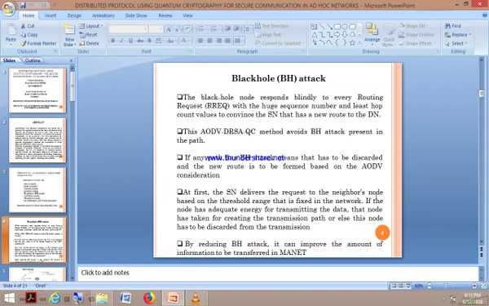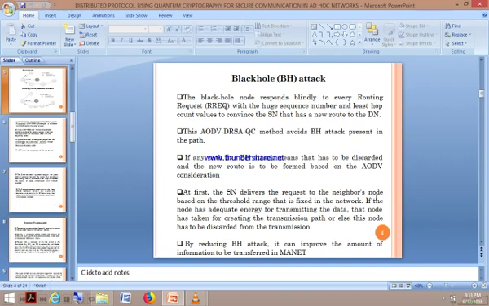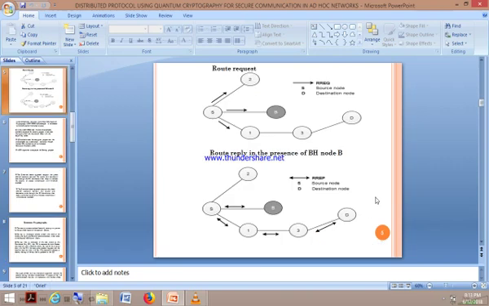Otherwise it will reject the path and the previous node will search for another node where enough threshold energy is there. In this way the black hole attack is avoided.